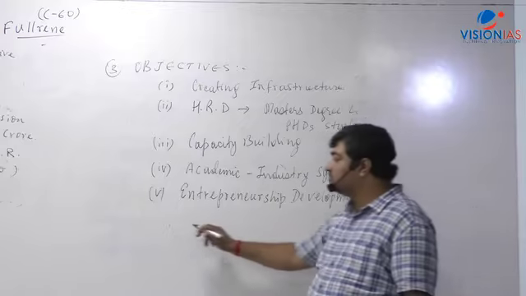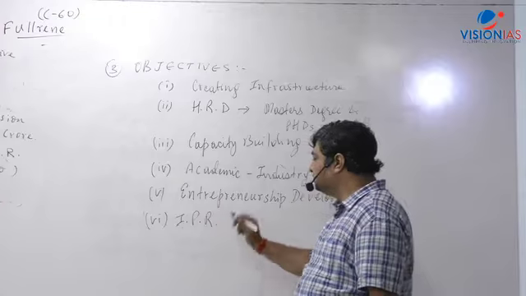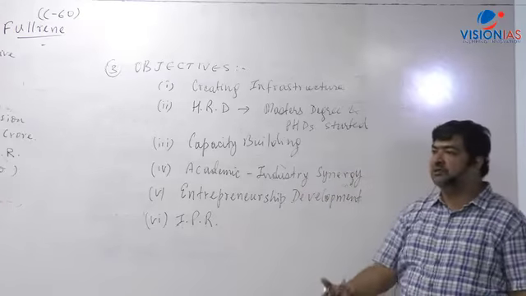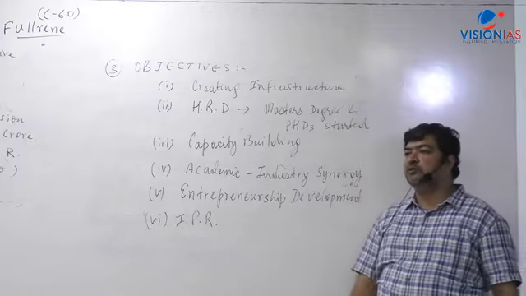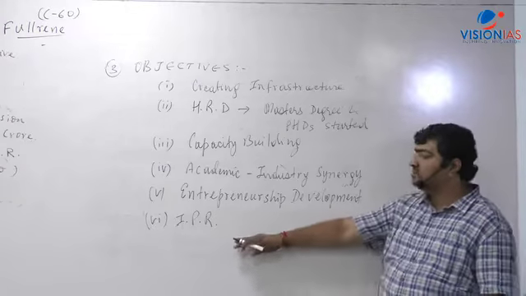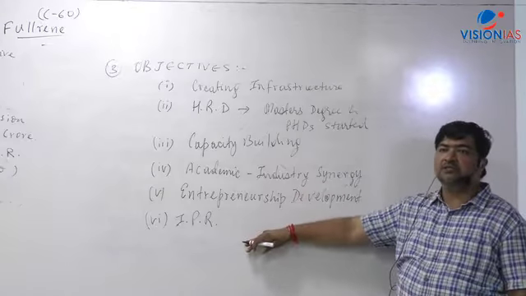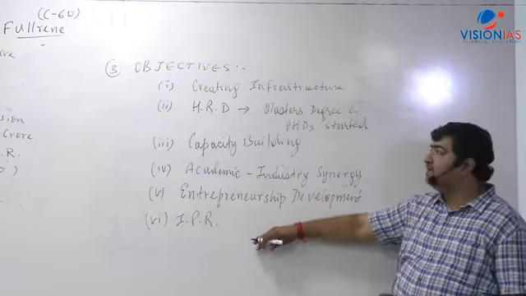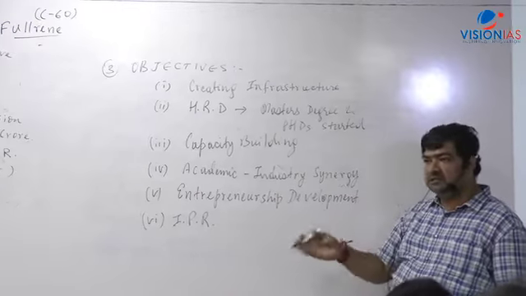And then what comes, the last one? IPR, intellectual property rights. Let's say whatever new products have been developed, they can be patented. Intellectual property rights can be promoted in the country. So these are the 6, you can say, important pillars of nanomission. So last year, the question which was asked in the exam, a candidate has to write from this perspective. Right? Now we'll add certain more things there.